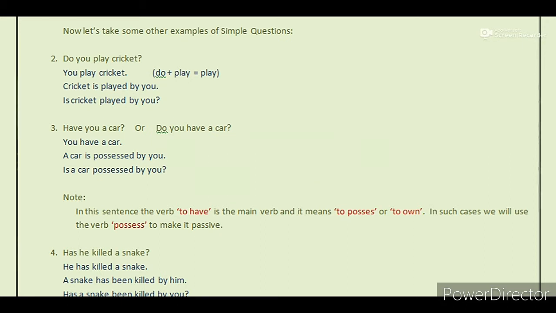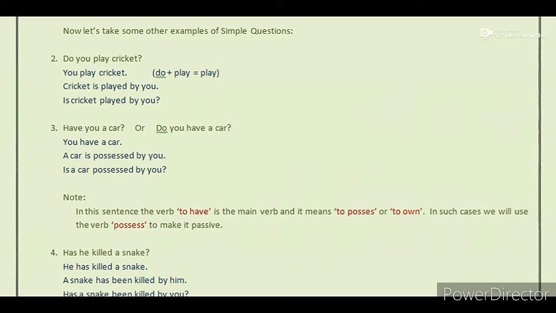Example 2, do you play cricket? This is an interrogative sentence, and first we will convert it into assertive. So, you play cricket. Now, this is an example of a present indefinite tense. Next, we will convert it into passive. So, cricket is played by you.